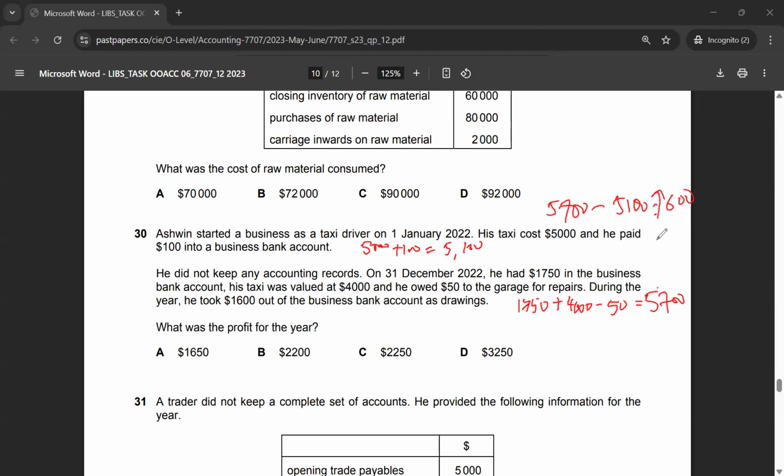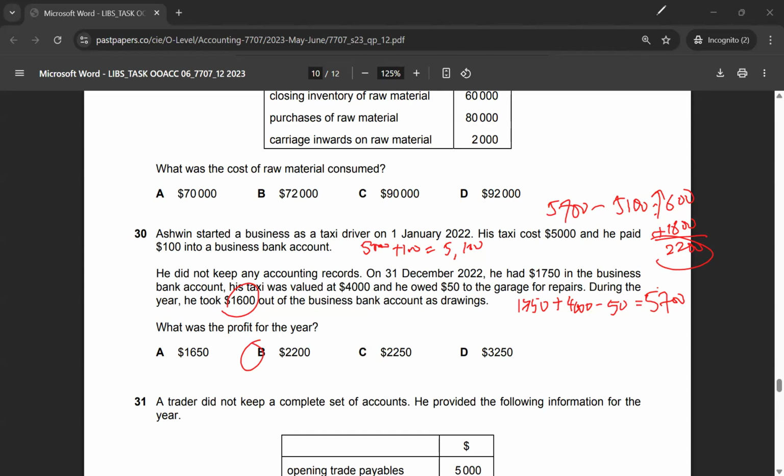So that's money that he has earned. Plus, he took $1,600 out of the business bank account, right? So this money he must have earned from his taxi business. So we need to add the 1,600 in here, and this would give me a total profit of 2,200. So the correct answer to multiple choice 30 would be option B.